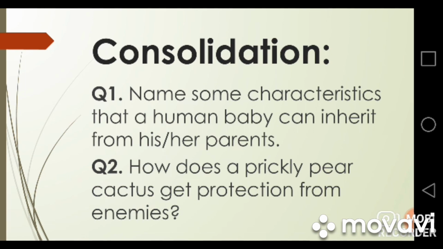Here I am going to ask 2 questions. You have to answer them orally. First of all, you have to name some characteristics that a human baby can inherit from his or her parents. In question number 2, you have to tell how a prickly pear cactus gets protection from enemies. What structures do they have to get protection from enemies?